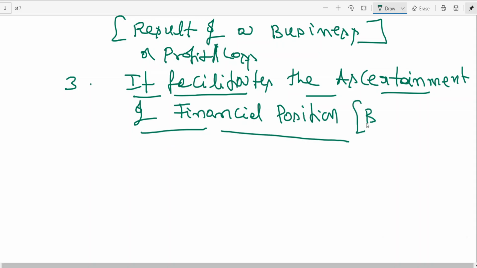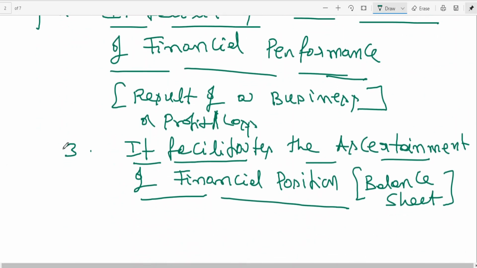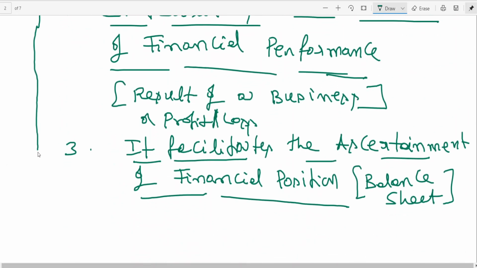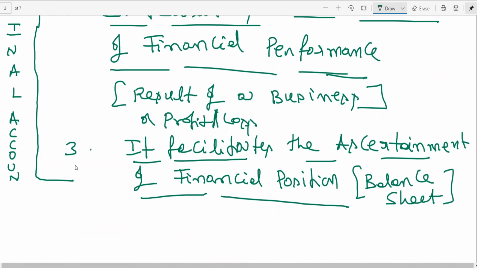This is what is called the balance sheet. You'll be learning later on. So my dear friends, result and balance sheet, the second and third points, are what is called final accounts.